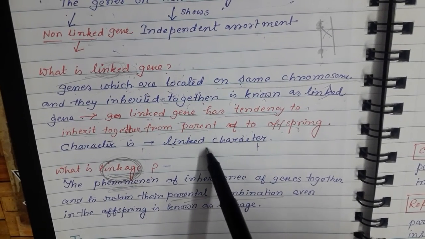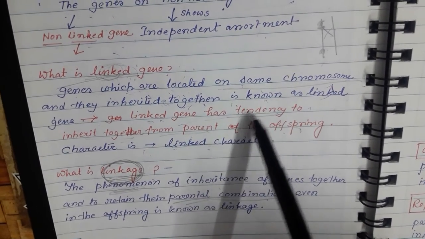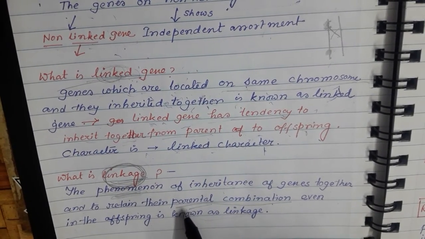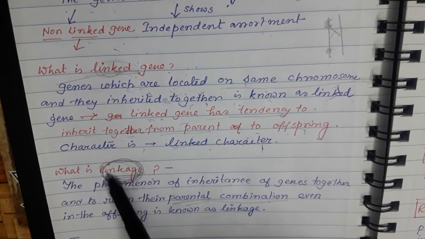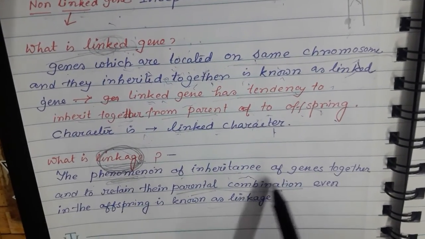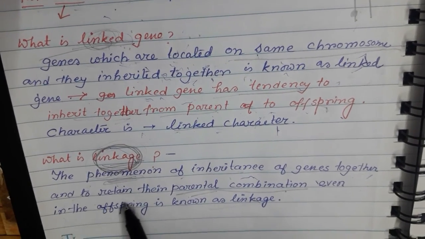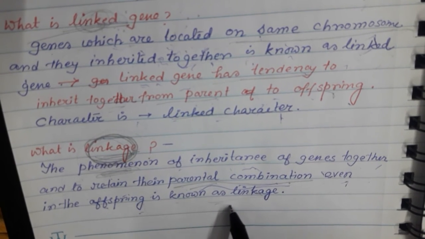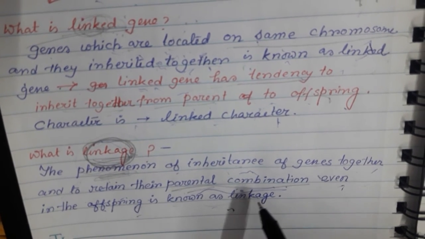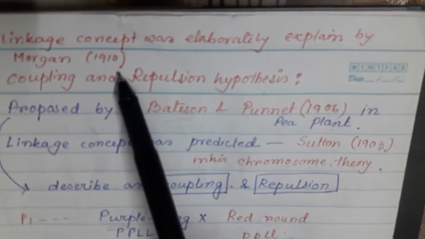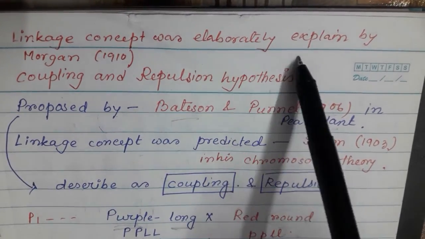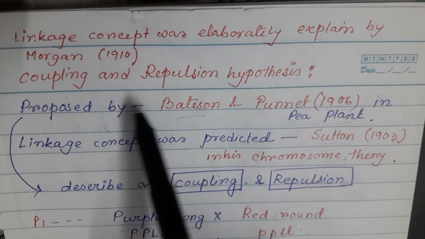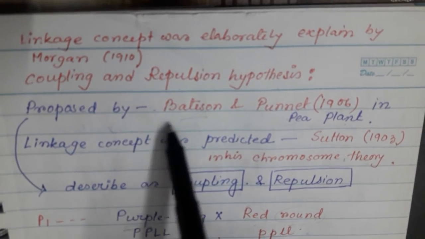And this phenomenon, the inheritance from their parents to their offspring, is known as linkage. So it is the phenomenon of inheritance of genes together, retaining their parental combination even in the offspring, known as linkage. This linkage concept was elaborately explained by Morgan in 1910, but this concept was proposed by Bateson